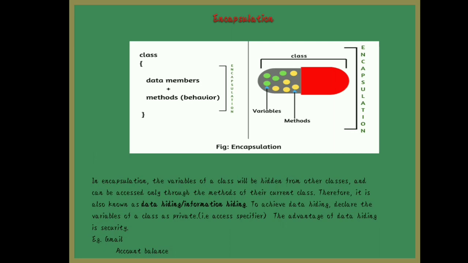This is called encapsulation. When you put data and code together, we achieve one feature called data hiding. What do you mean by data hiding? One example I will give you. You have a Gmail account. Whenever you want to check your mail, you cannot directly go to www.gmail.com. If you type it, you cannot access your inbox, right? What you have to do is log in with your user ID and password. Then verification and validation happen. If it's correct, only then can you access your mailbox. So it is authentication. It checks the authentication of the user, then allows you to access your mailbox.